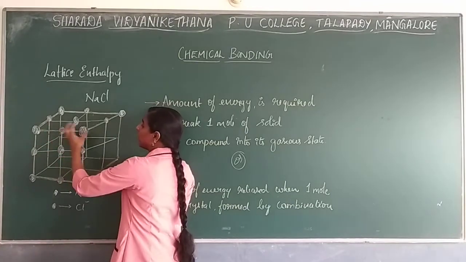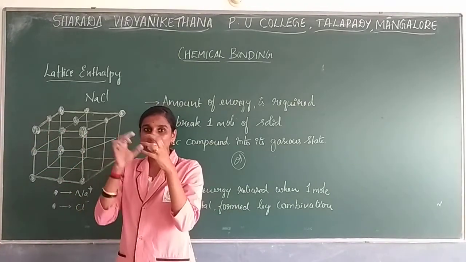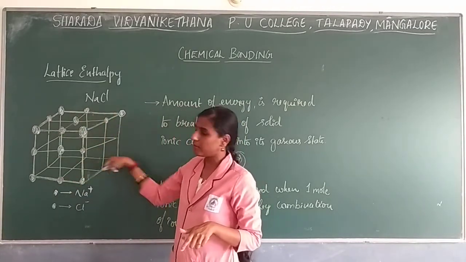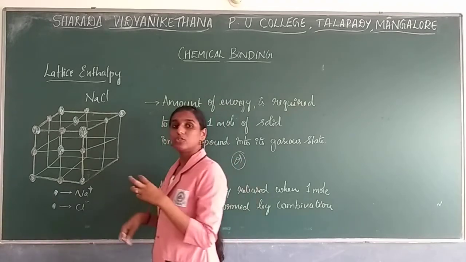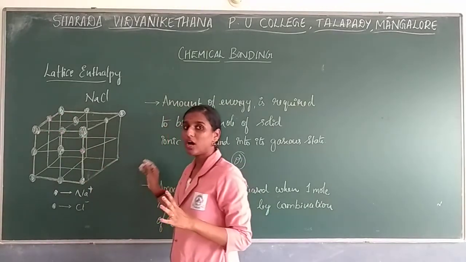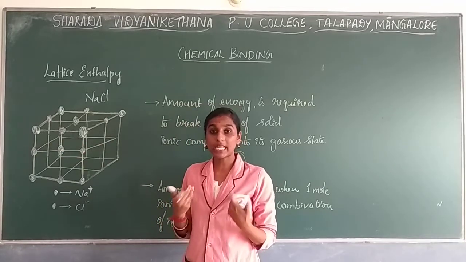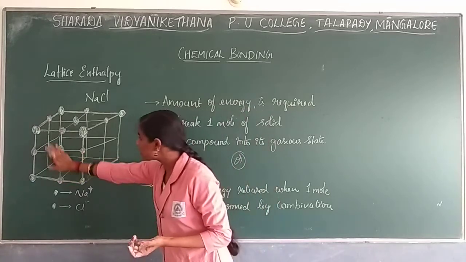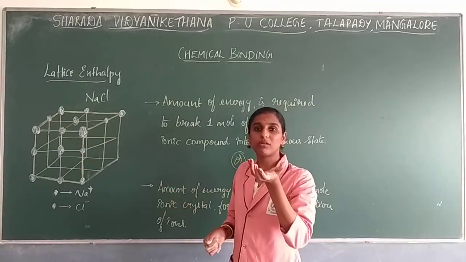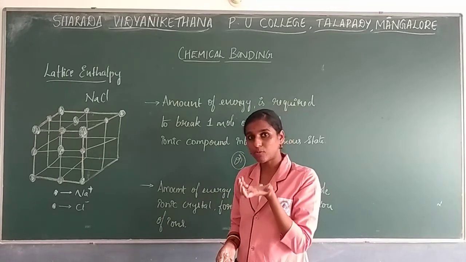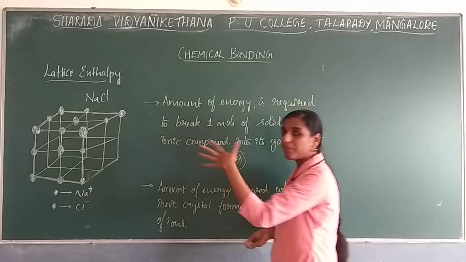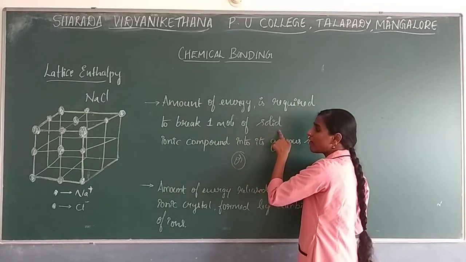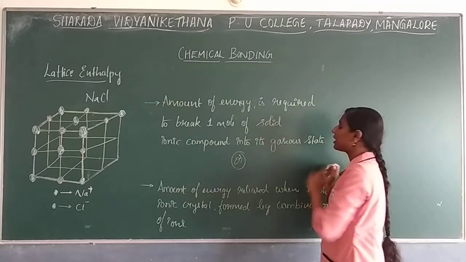So now this will be arranged in terms of lattice, a certain arrangement of the particles. Ions will be seen in a lattice structure. So a 3D arrangement will be seen, which will be considered as lattice. So now to break this lattice, you are giving some amount of energy. That energy we are going to consider as lattice enthalpy. Now this is nothing but 1 mole of ionic crystal, 1 mole of sodium chloride crystal you have. So you are giving energy just to break that bond, the amount of energy required to break 1 mole of solid ionic compound into its gaseous state.